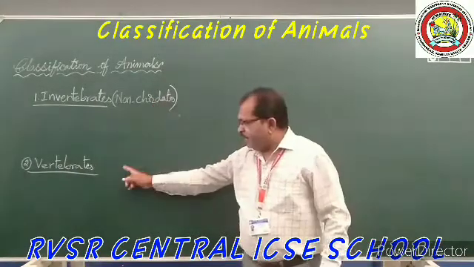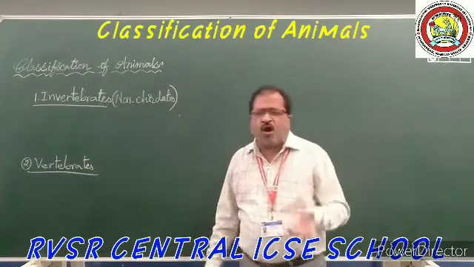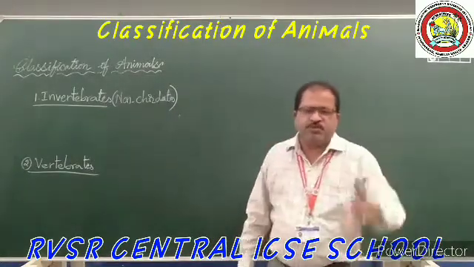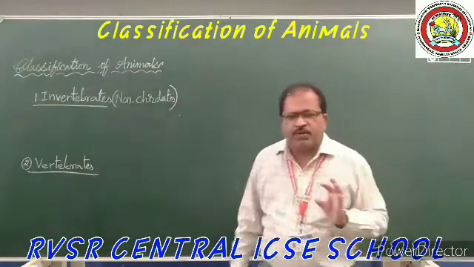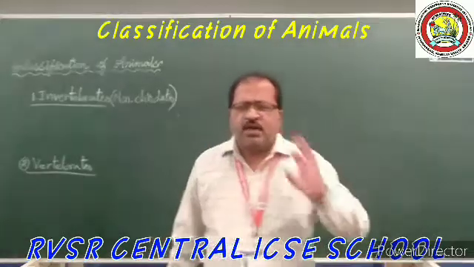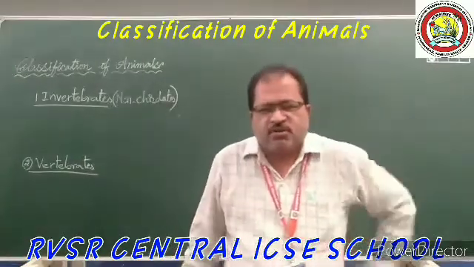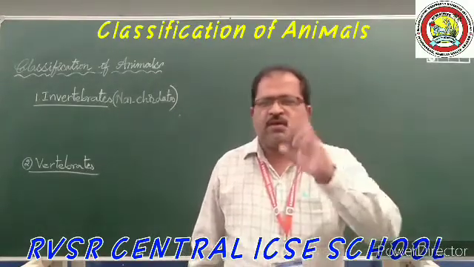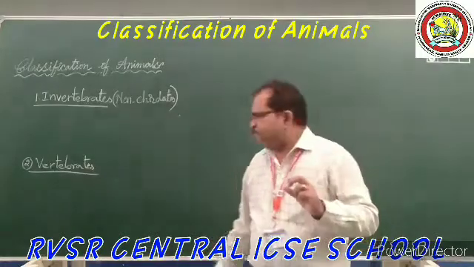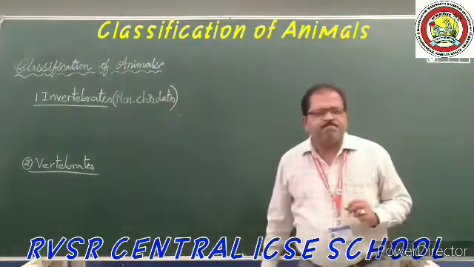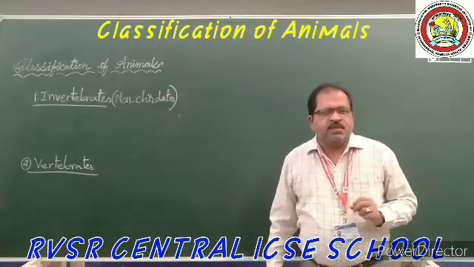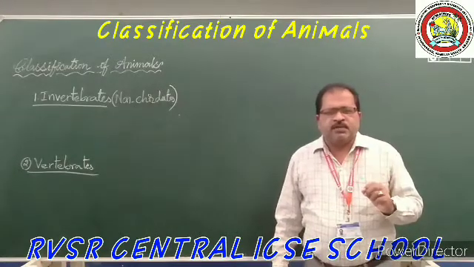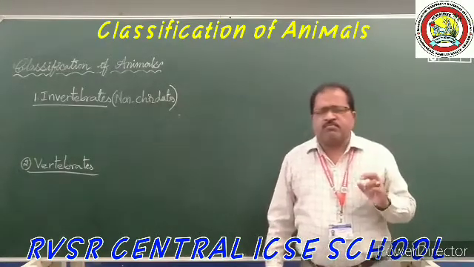Next, the animals which possess the vertebral column have it on the dorsal side of the body.